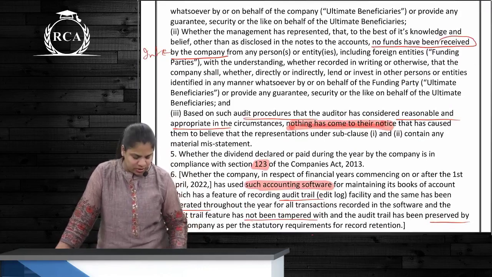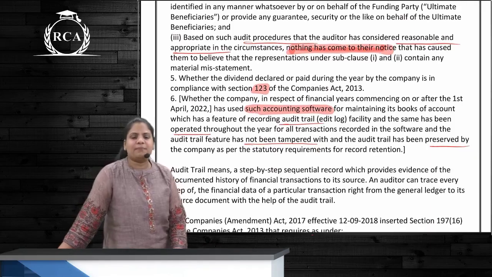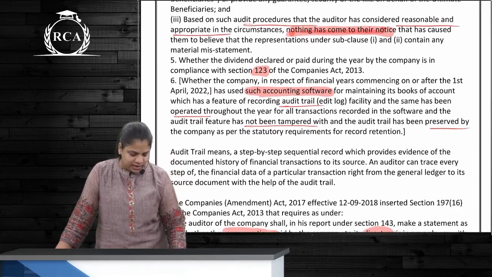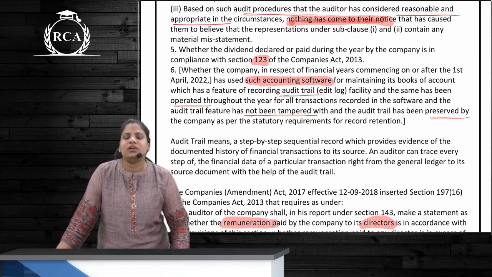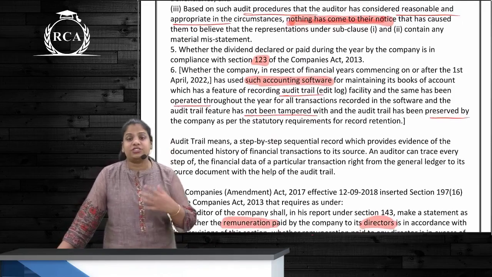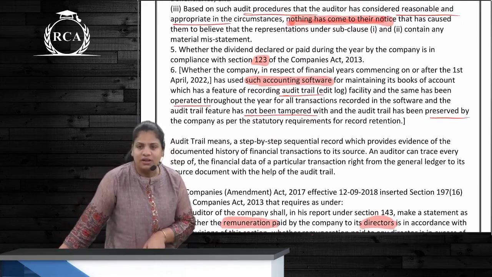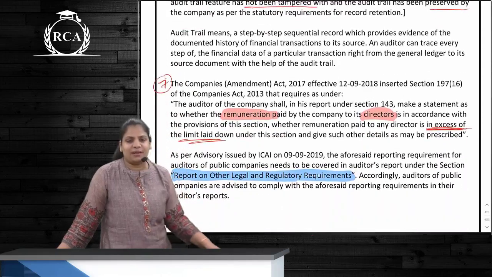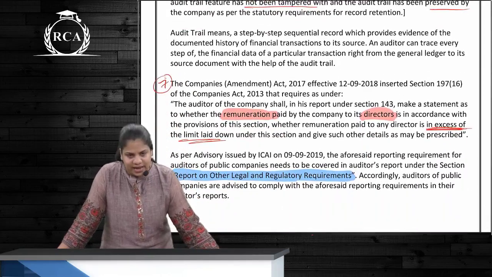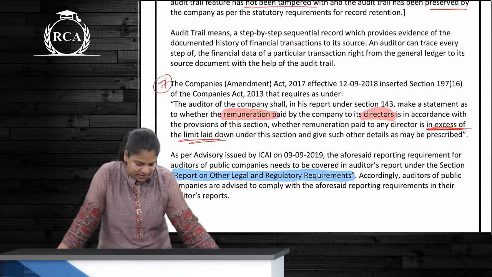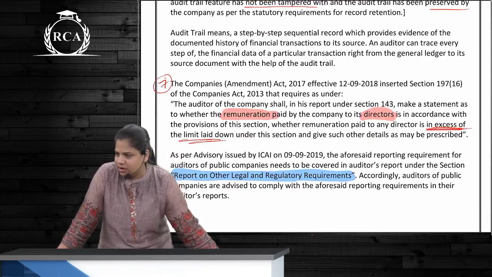Yes. Then next point is with respect to dividend. Dividend compliance of section 123. And next one is with respect to accounting software, that the company is using a software which also has got an audit trail. And last is remuneration that is paid to the directors, that whether or not they are in excess of the limit that is laid down as prescribed.